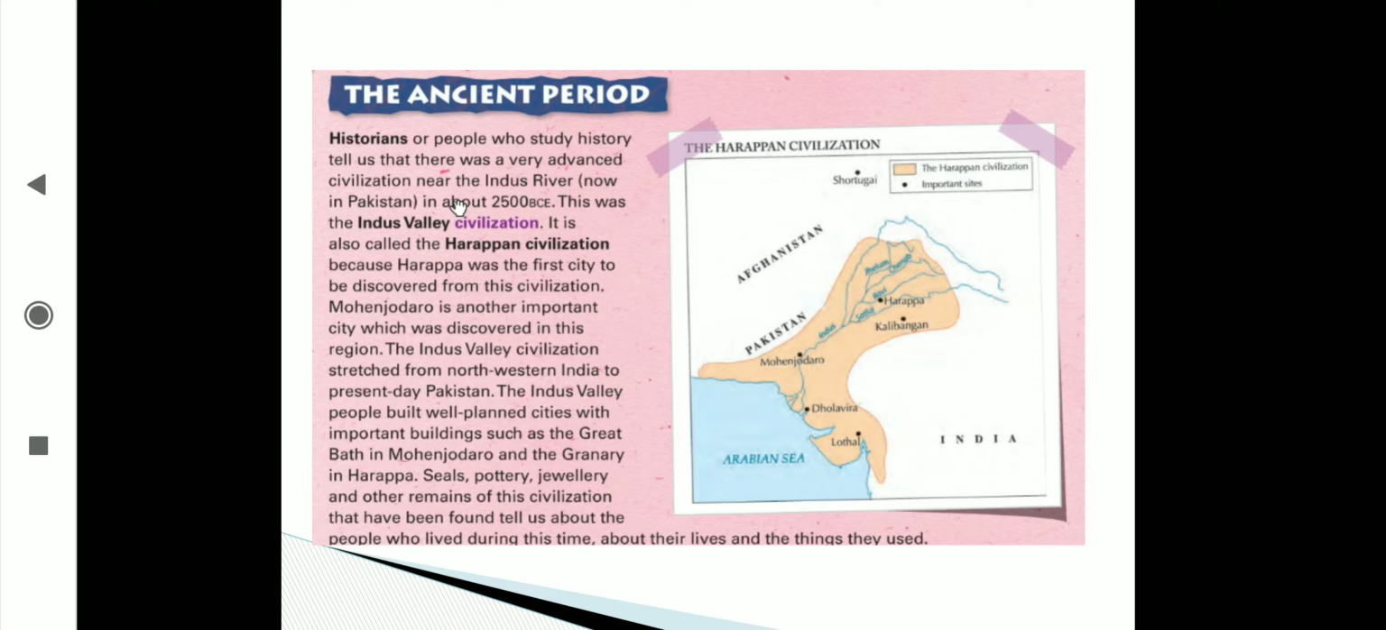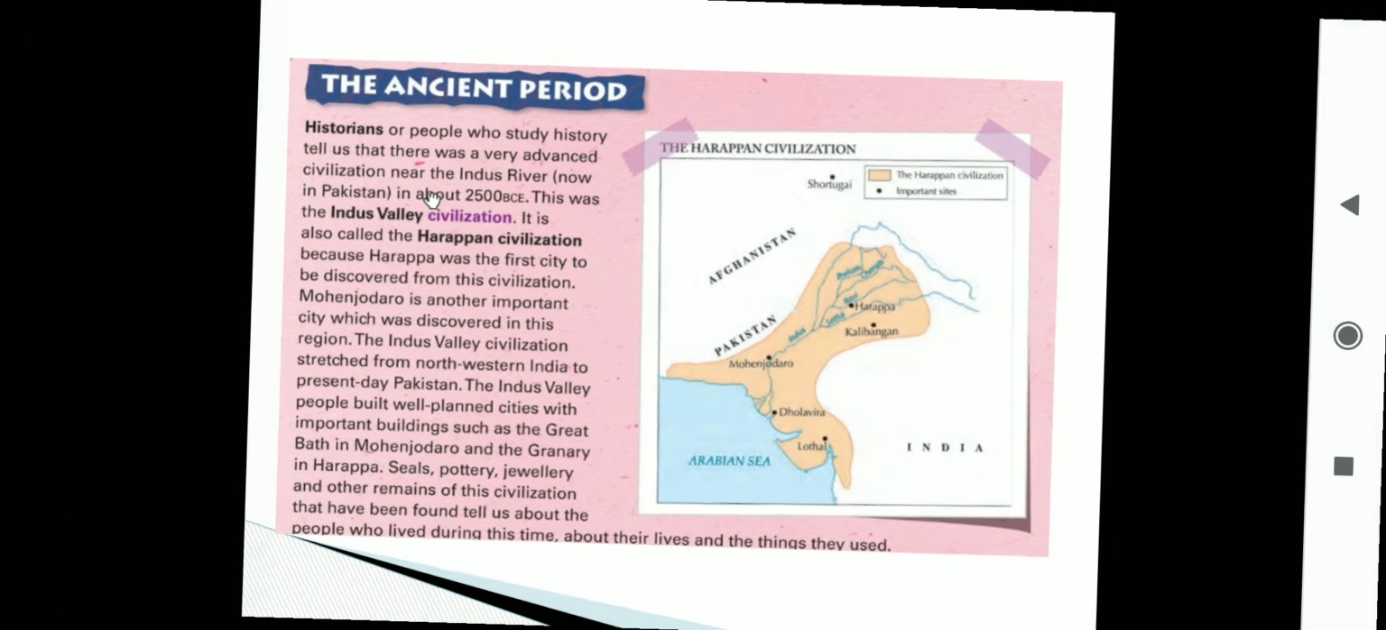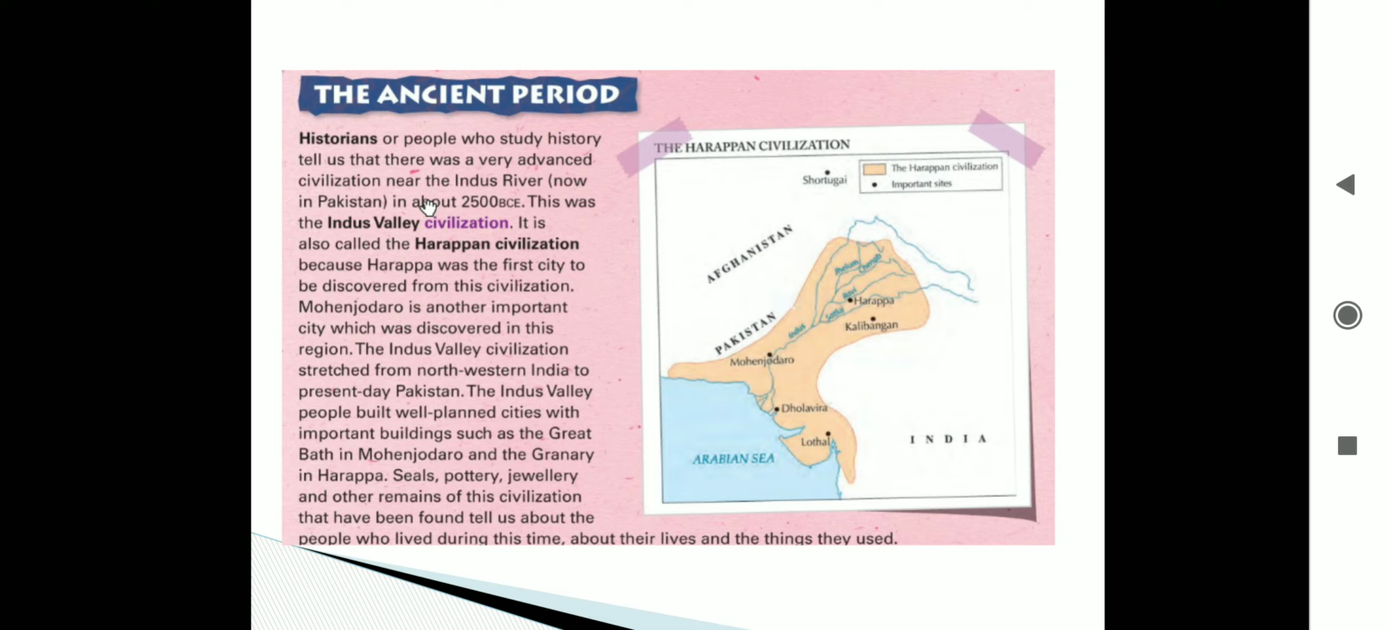Seals, pottery, jewelry and other remains of the civilization. These were the remains of this civilization that have been found. They tell us about the people who lived during this time, about their lives and the things they used.